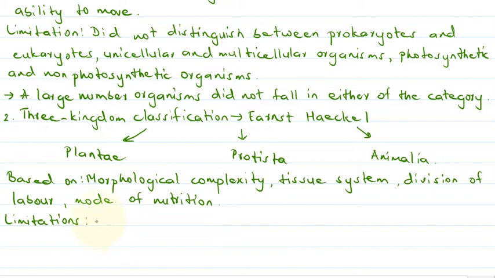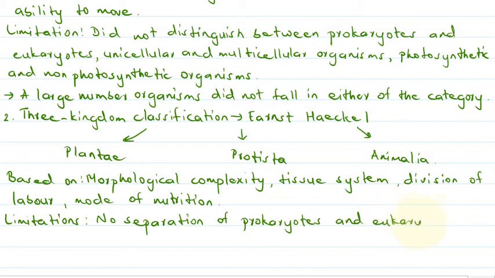The limitations were that there was no separation of prokaryotes and eukaryotes. Then under Protista kingdom, both unicellular as well as multicellular organisms were classified.